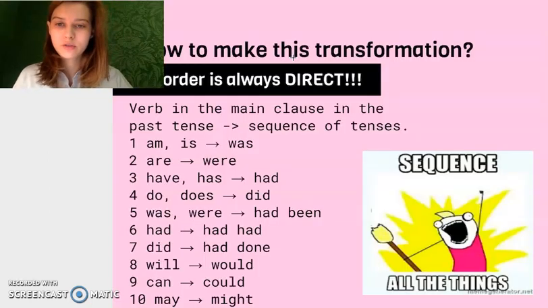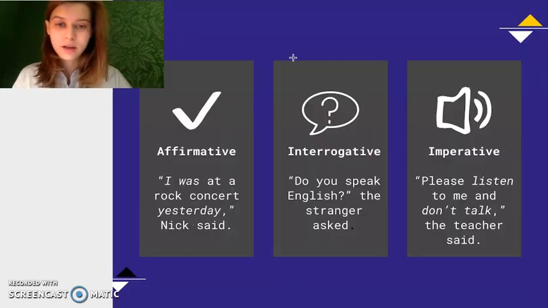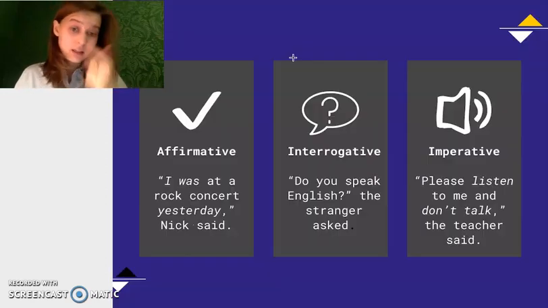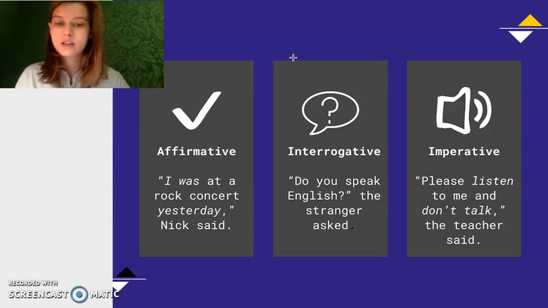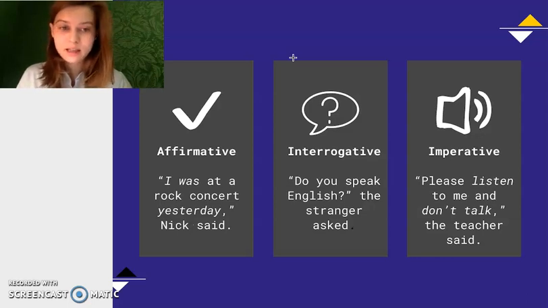So how to make this transformation? The word order should always be direct. It is an extremely important point which we should remember. For example, if we look at the interrogative sentence, "Do you speak English?" we can see that there is inversion. Inversion is when we put an auxiliary verb do, then you as a subject, and then the verb speak. That is inversion. Direct word order can be seen in affirmative and imperative sentences.